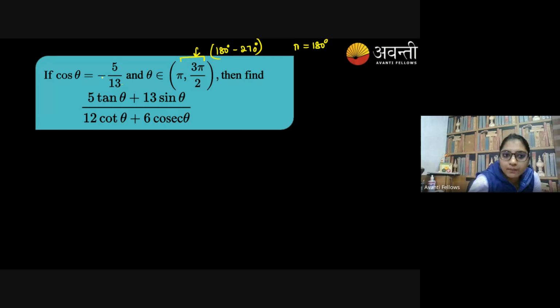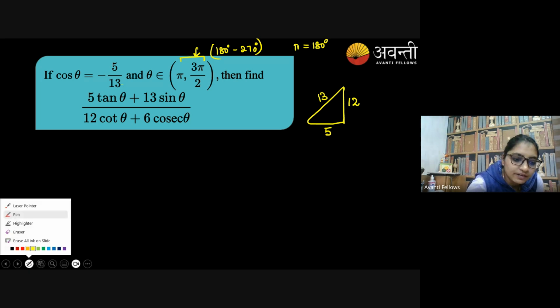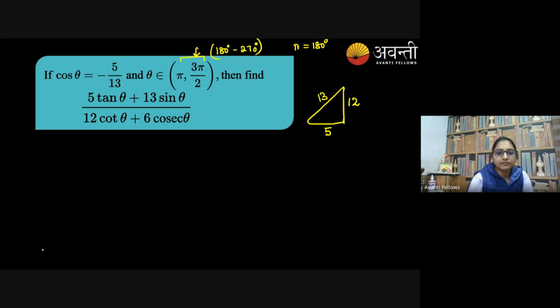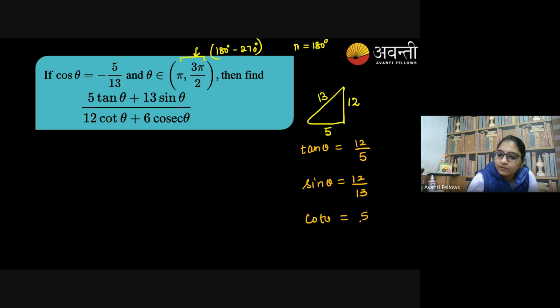So they are talking about cos theta. It's giving me that base is 5 and hypotenuse is 13. Then perpendicular is going to be 12 because we know the triplet 5, 12, 13. So tan theta will be 12 by 5, sin theta will be 12 by 13, cot theta will be 5 by 12, cosec theta is 13 by 12.